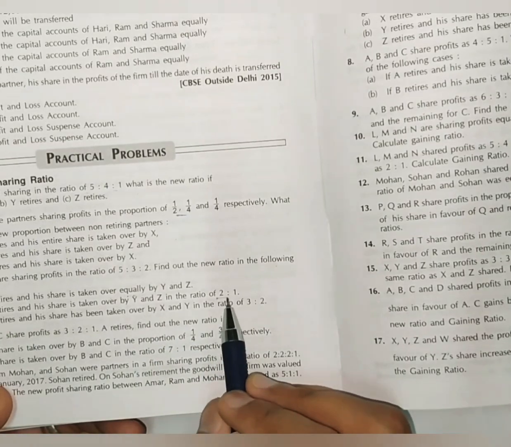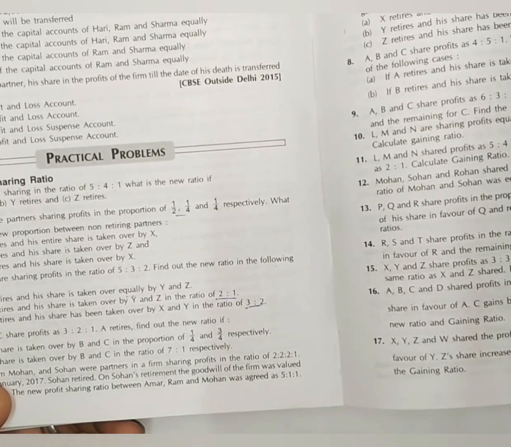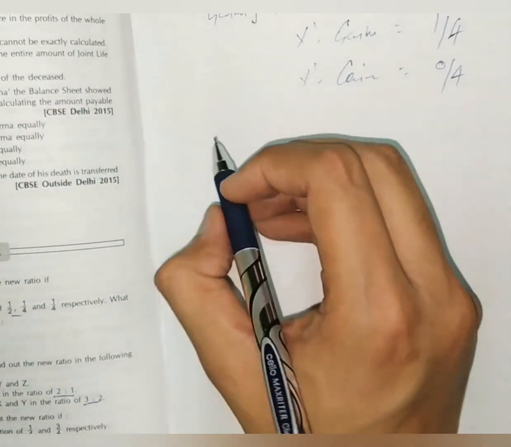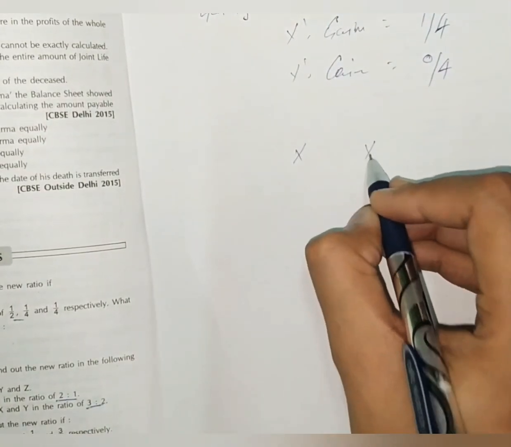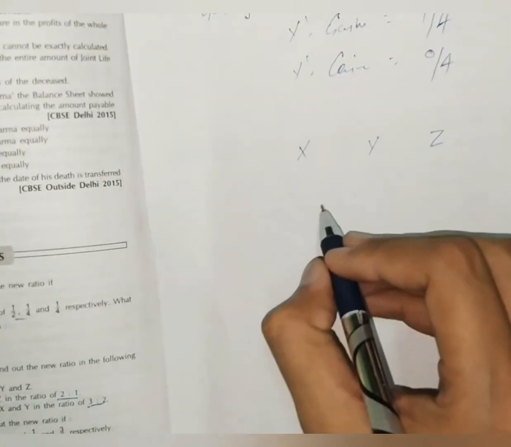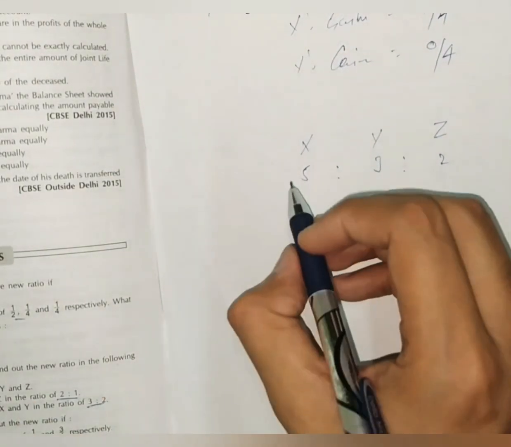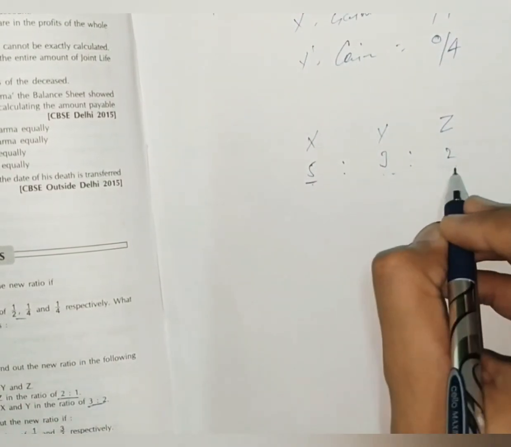In the next cases, the proportion is 2:1, and next the proportion is 3:2. In these cases, first of all, you have to work out the gain made by each partner. In the first case, X, Y and Z's profit sharing ratio is 5:3:2. Now X retires and his share is taken over by Y and Z in equal proportion.